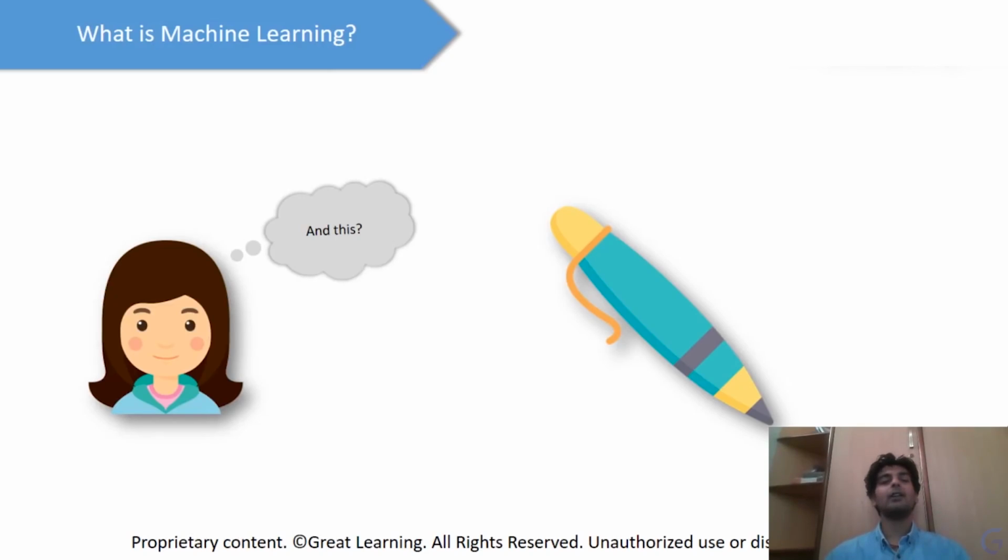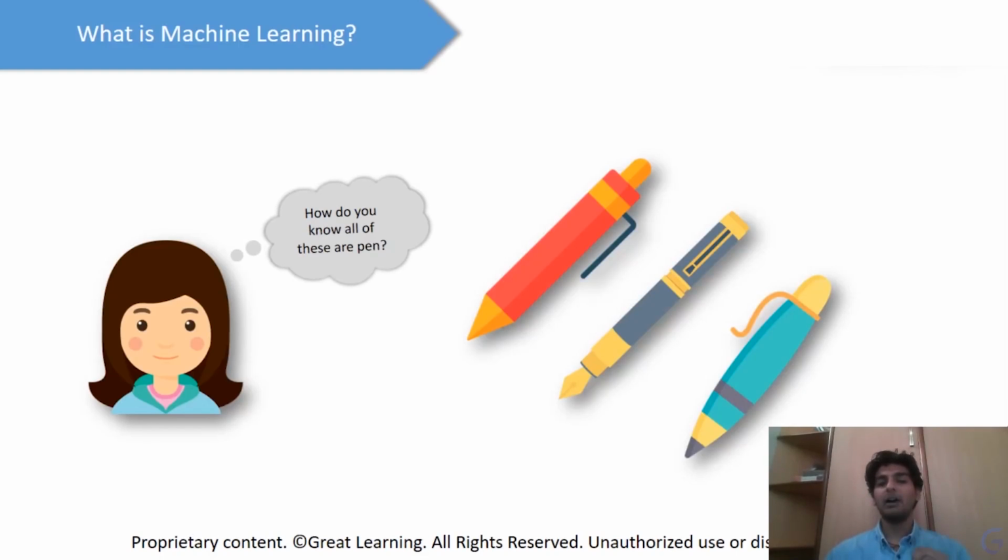Let's say as a kid, you would have been told by your kindergarten teacher or your parents that this is a pen, and your brain learned that this is how a pen looks like. So you learned all of the features of this pen. You understood that a pen has a nib over here. You understood that this is how the pen's body looks like. Now that you've learned all of the features of the pen, whenever you come across a pen or a picture of a pen, you can easily identify that it is a pen. And this is how your brain functions.